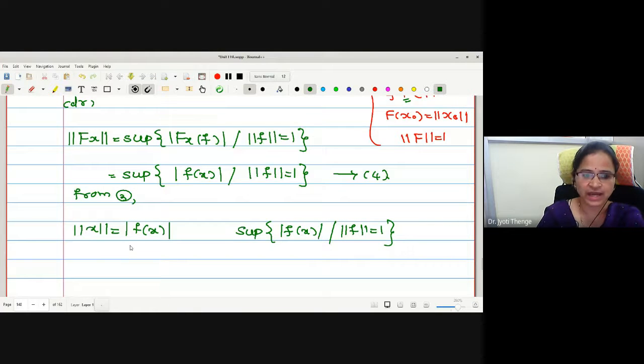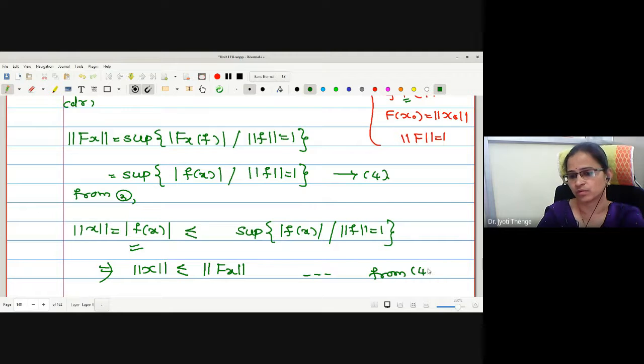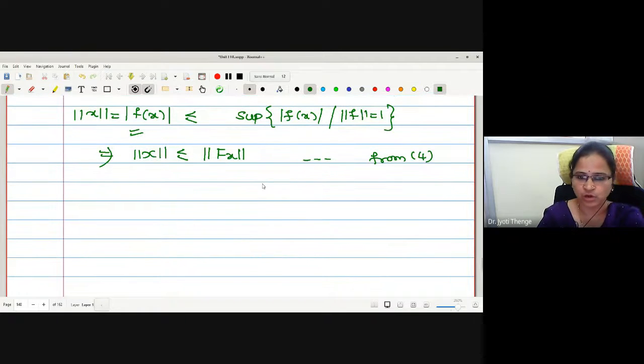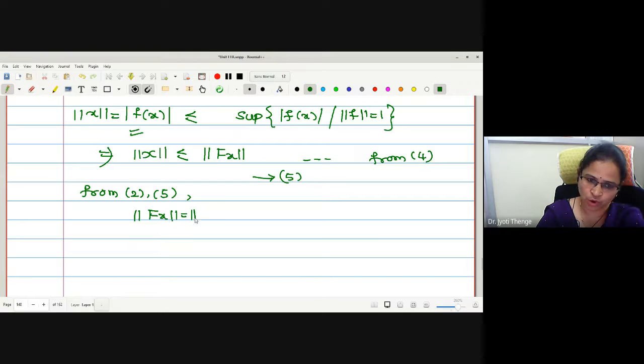Norm x on the left is less than or equal to what the definition on the right says. This is from 4. This right-hand side is the definition of norm of fx. Let me call this statement number 5. From 2 and 5, can I write norm of fx is equal to norm of x. Hence, we have the proof of equality.